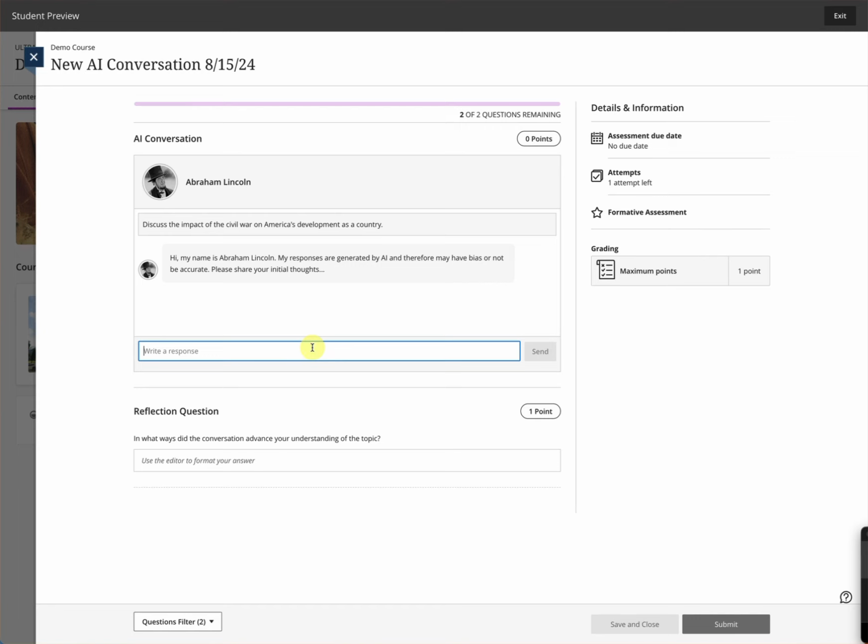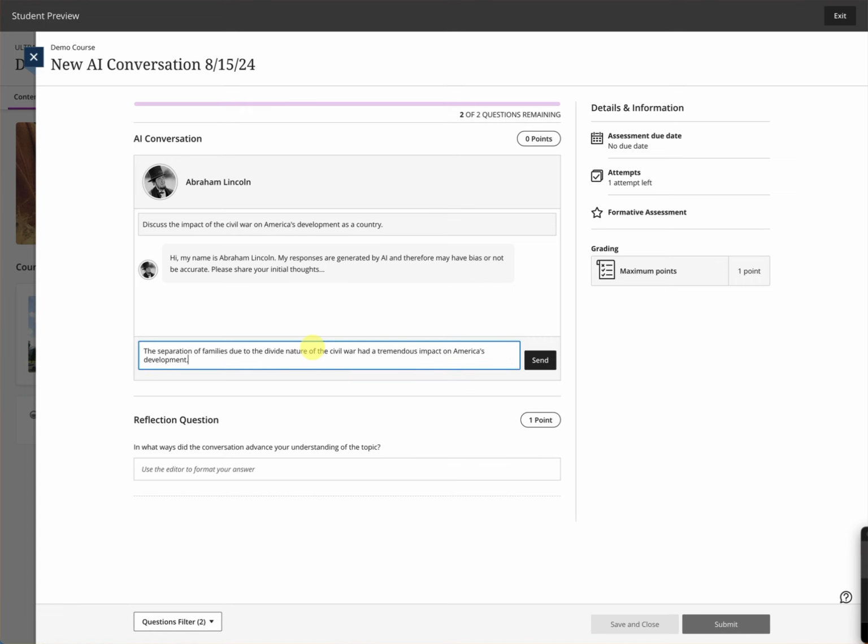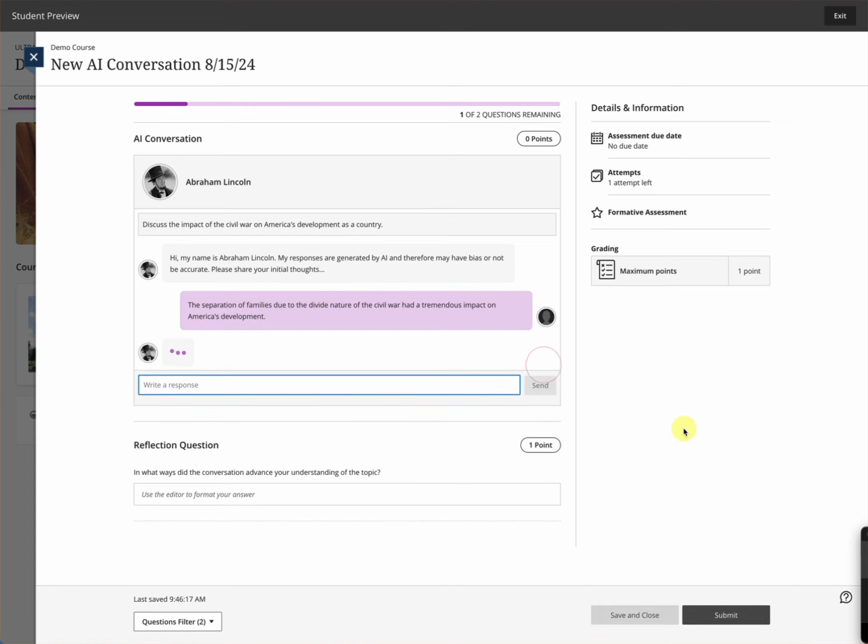And I might say the separation of families due to the divided nature of the Civil War had a tremendous impact on America's development. As the student, I'm going to send that. Then Lincoln is going to think about what he's typing. And he asks, how do you think the economic changes during the Civil War influenced America's growth as a nation?